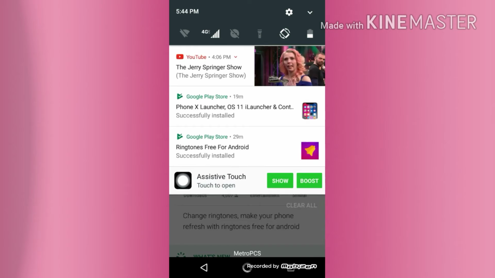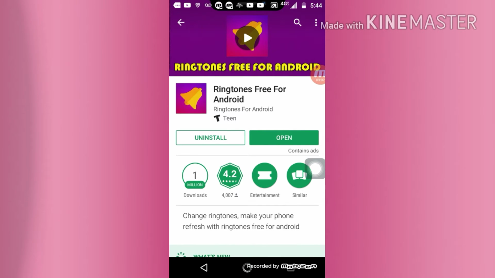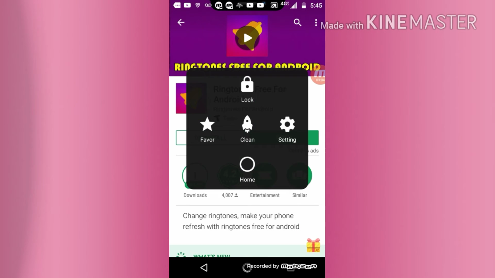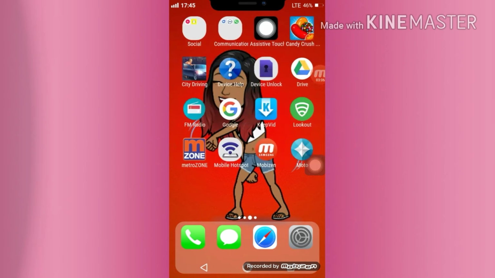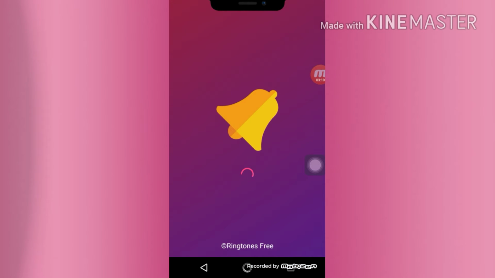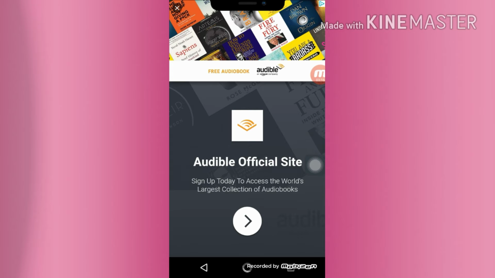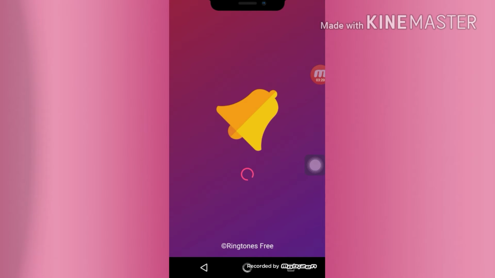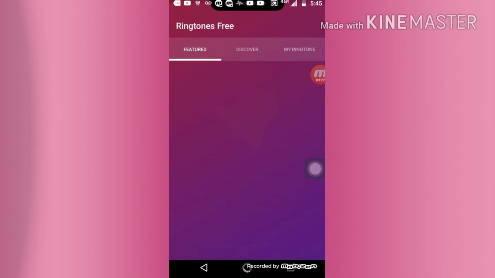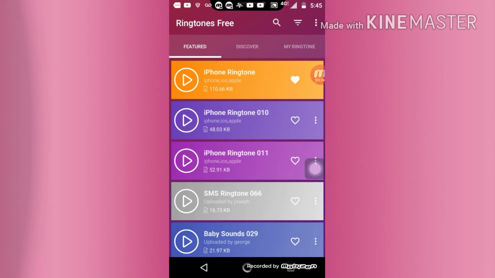So yeah, once you finish with that, you want to go to it, right here. If you want an iPhone ringtone to match your iPhone look, and you have an Android and you get sick of those Android ringtones, all you have to do is, okay, there we go. They have this iPhone ringtone, which is the regular iPhone ringtone. So, click it. That's the one I have.